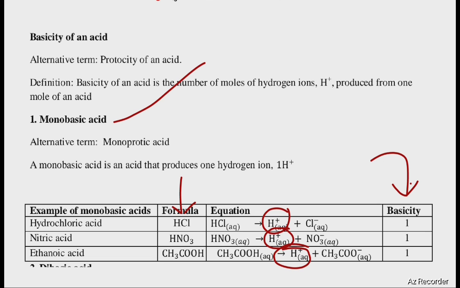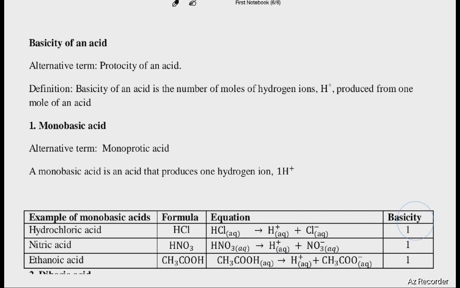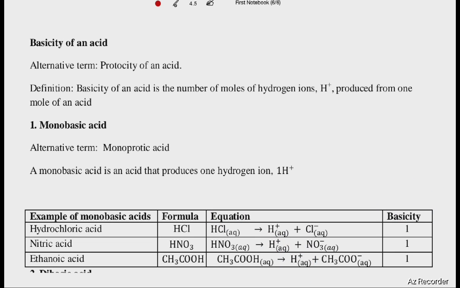Basicity just defines the number of moles of hydrogen ions produced from one mole of an acid. That is what basicity refers to. So if I ask you what is basicity, the number of moles of hydrogen produced from one mole of an acid, and we have monobasic, these produce only one hydrogen atom, with examples of hydrochloric acid, nitric acid, and ethanoic acid. Let's look at other types of acids under basicity.